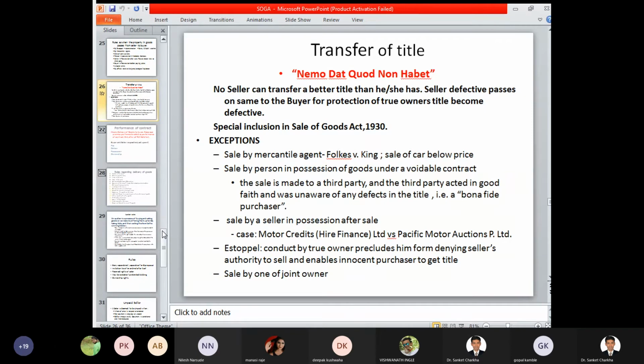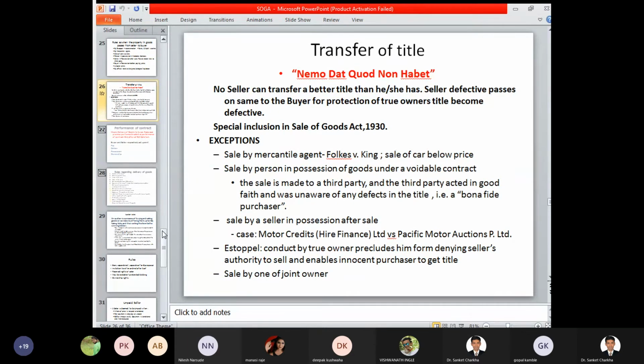Now the various short notes with respect to transfer of title. Nemo dat quod non habet is a concern wherein we have to identify what is the title of the particular goods and services that he is holding. No seller can transfer a better title than he or she has. A seller with a defective title passes the same to the buyer. For protection of true owners, title becomes defective. So nemo dat quod non habet specifically deals with this concern. It is a Latin quotation which deals with the concept of transfer of title.